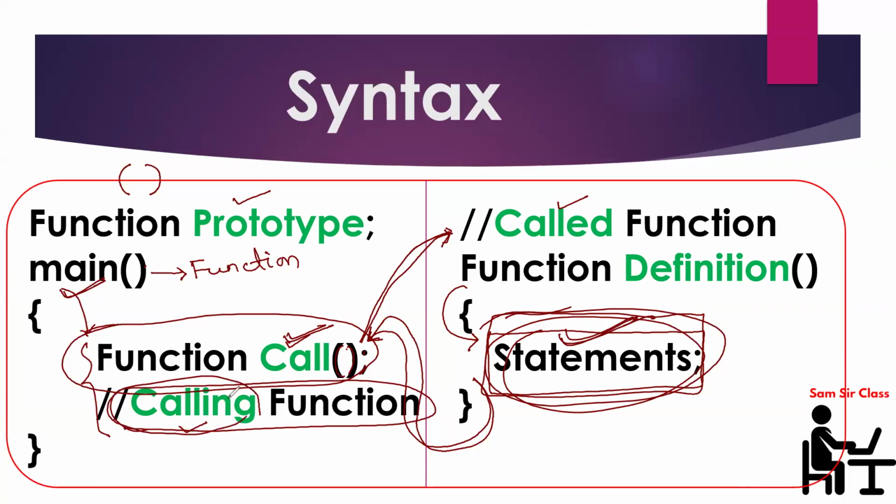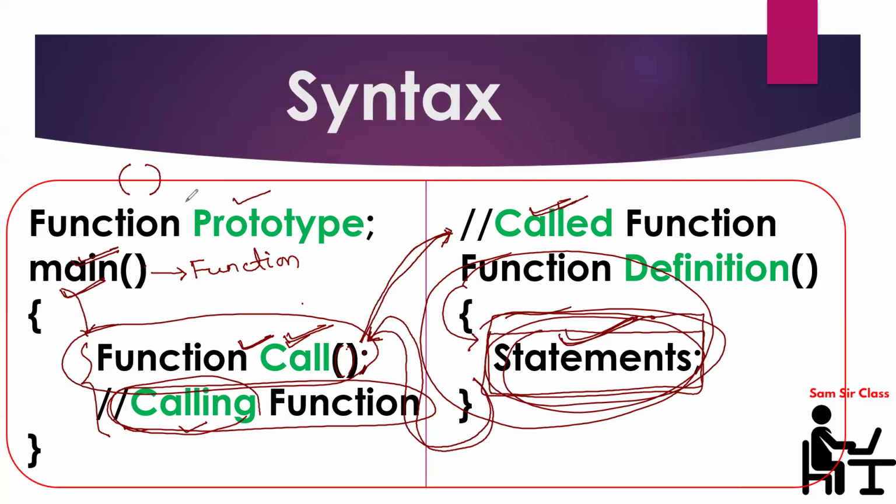One is known as a calling function, where you have made the call inside another function, and this is known as a called function because you have defined the particular code for this function. As we have said, these are all user defined. Like variables, you declare them and then use them. Similarly, the function you need to declare.